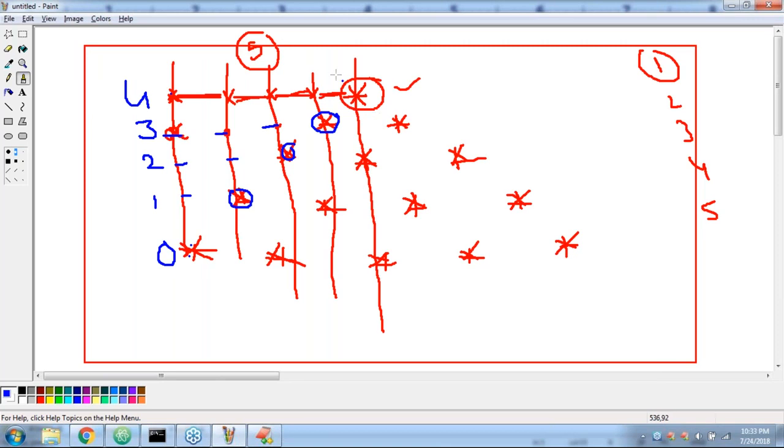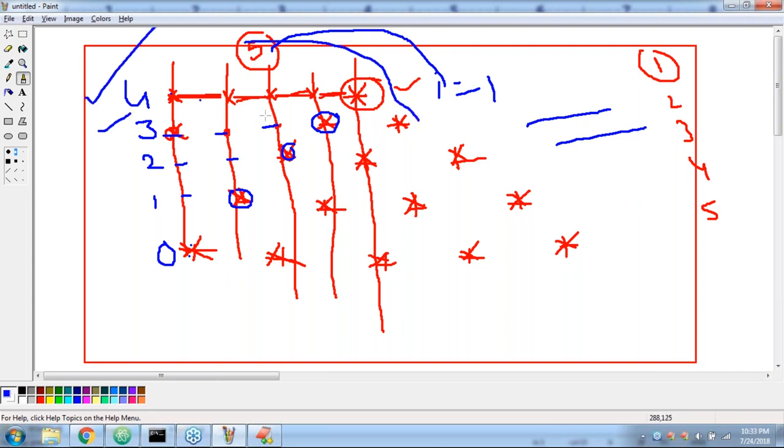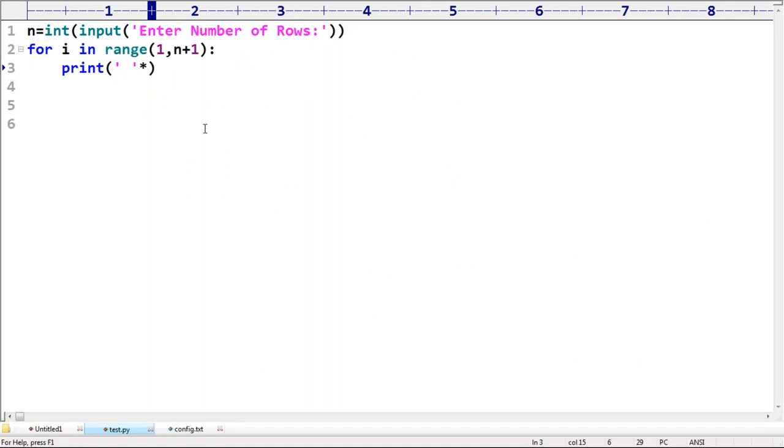N minus I. I can use the word. First time I value is 1. Second time I value is 2. Third time I value is 3. N minus 1 is 4, N minus 2 is 3. Observe that. So now N minus I.